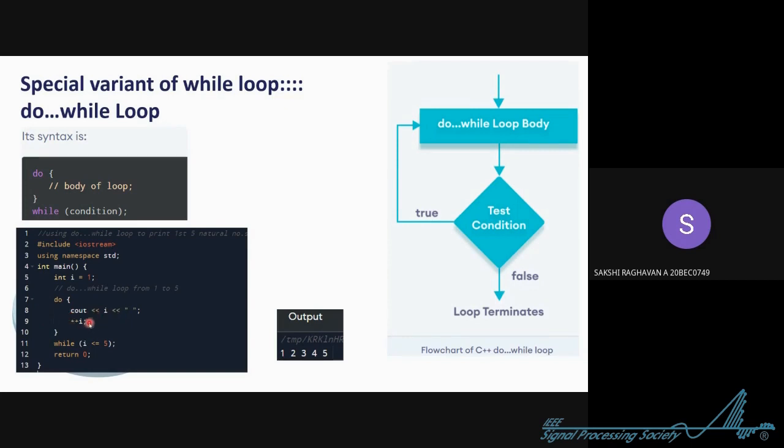So I now becomes 5 in line number 9. Now I'll compare 5 less than or equal to 5. It is, right? It is equal to 5. So again it will go to do, print 5, and after 5 it will become 6 in line number 9. Now you'll compare 6 less than or equal to 5. Now this statement is false. So now it doesn't have to execute the body of do. It will just follow what comes after the do while, that is return 0, and the program terminates.